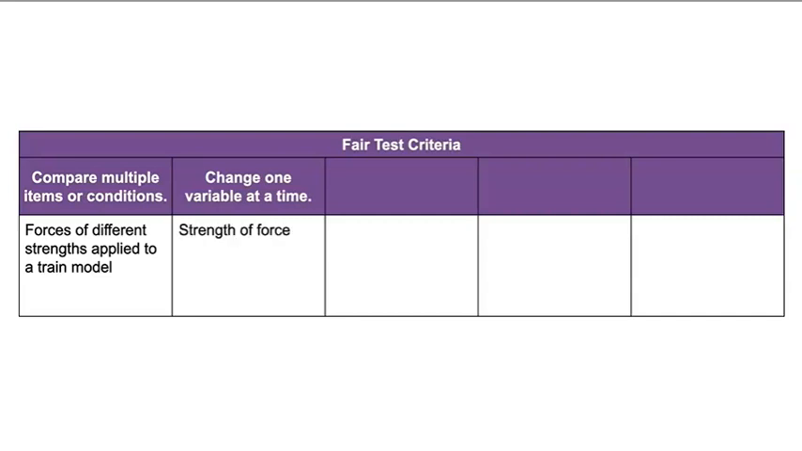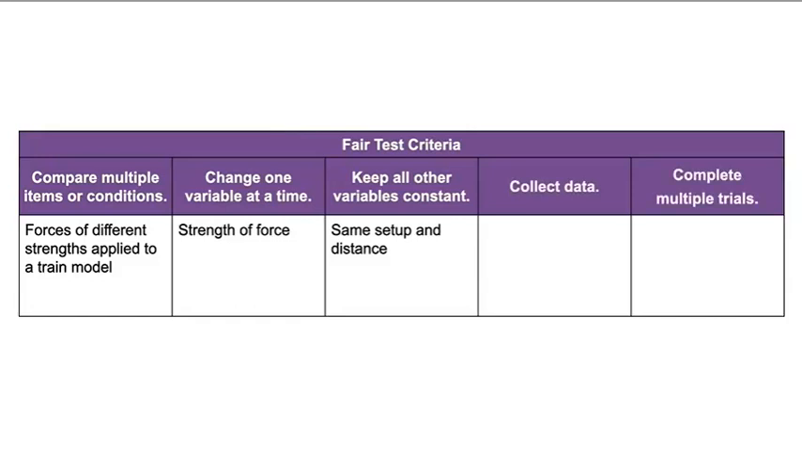We will use the spring scale to apply different strengths of force to the train model. We will need to keep all other variables constant. That means we will use the same setup and distance in each trial. In order to ensure we are conducting a fair test, we also need to collect data and complete multiple trials. What data will we collect?